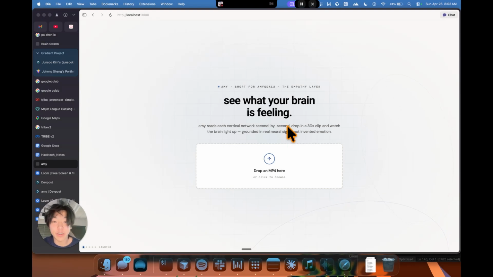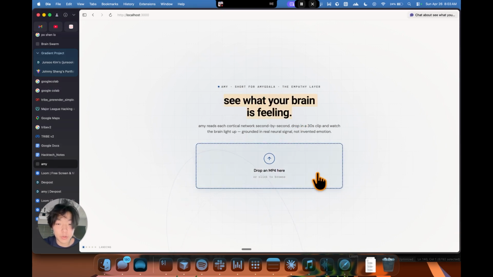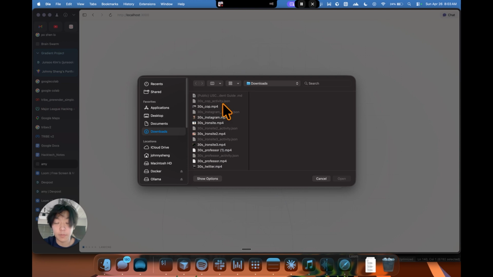Hi everyone, my name is Johnny and I'm going to walk you through a quick demo of Amy, which is short for amygdala. The main reason we want to build this is to allow vision language models to see more than just actions and to basically feel the same emotions that people feel. First, the input source is an MP4.